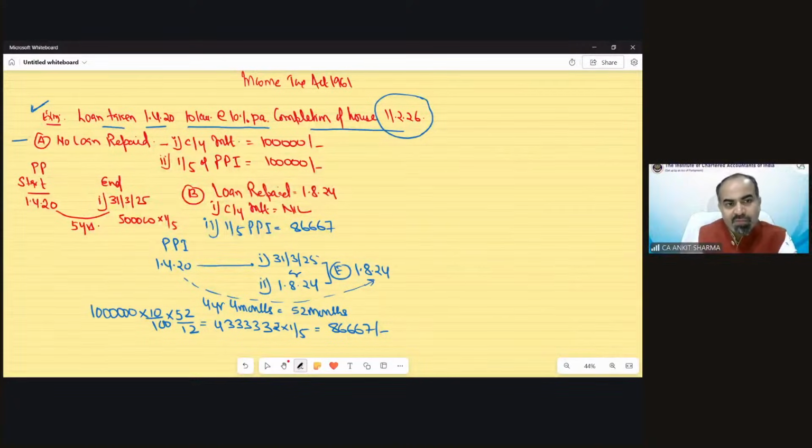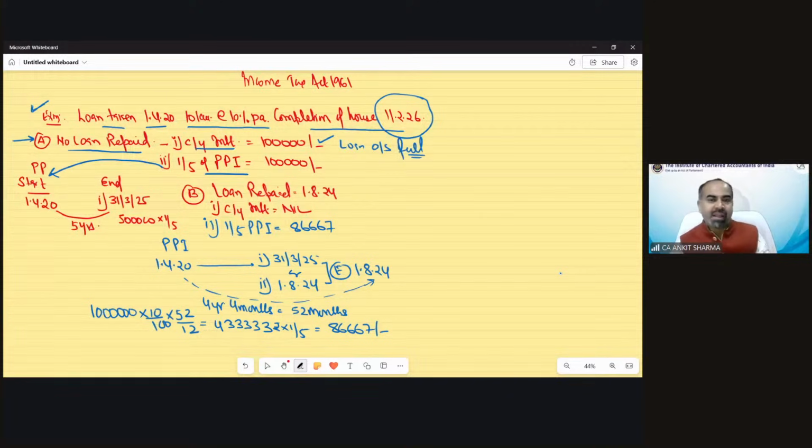So situation one was, suppose there is no loan repaid. If no loan is repaid, then current year interest would be 1 lakh and 1/5 of PPI. So for that, we have to calculate the pre-construction period. Why is current year interest 1 lakh? Because the loan was outstanding for the full year. So the current year interest would be the complete interest.